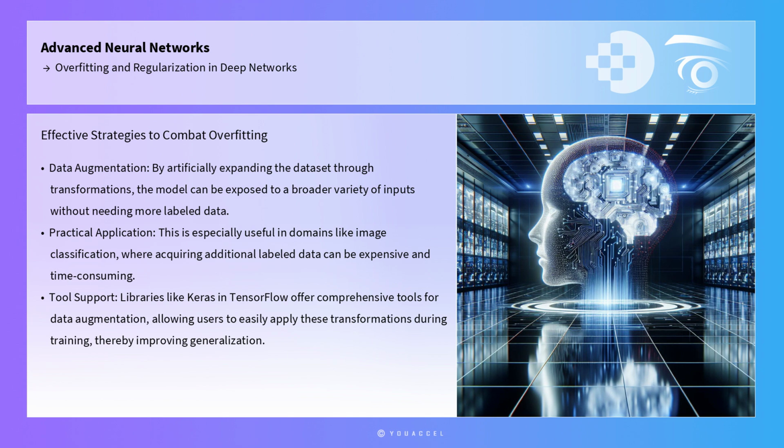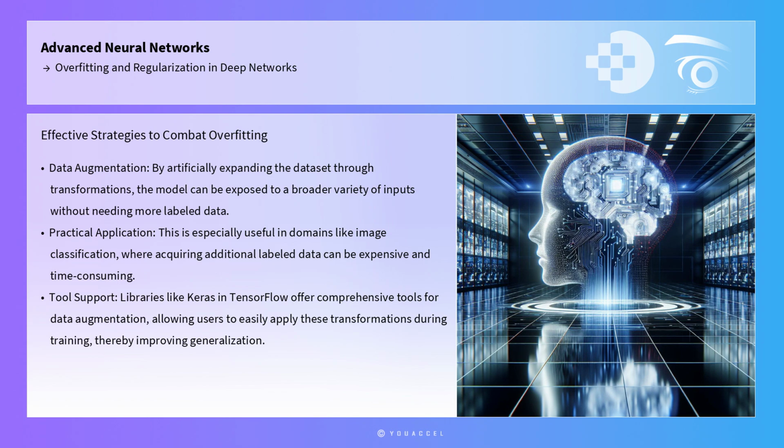Beyond these traditional methods, data augmentation is another practical and highly effective strategy to combat overfitting. By artificially expanding the dataset through transformations such as rotations, translations, and flips, the model can be exposed to a broader variety of inputs without needing more labeled data.